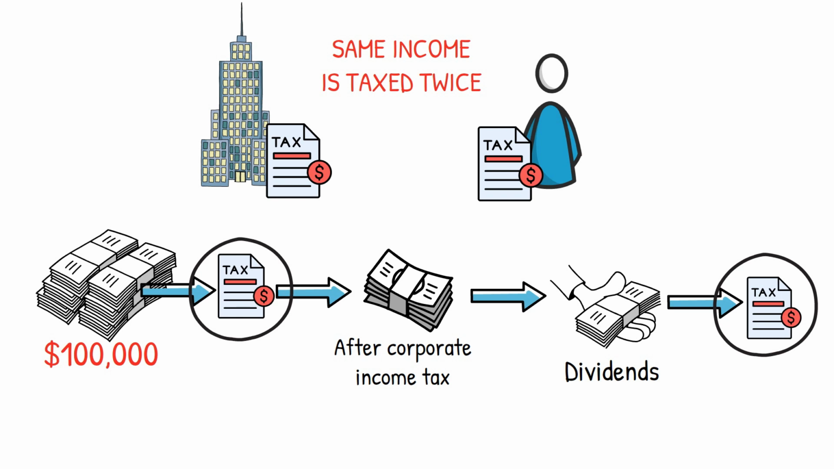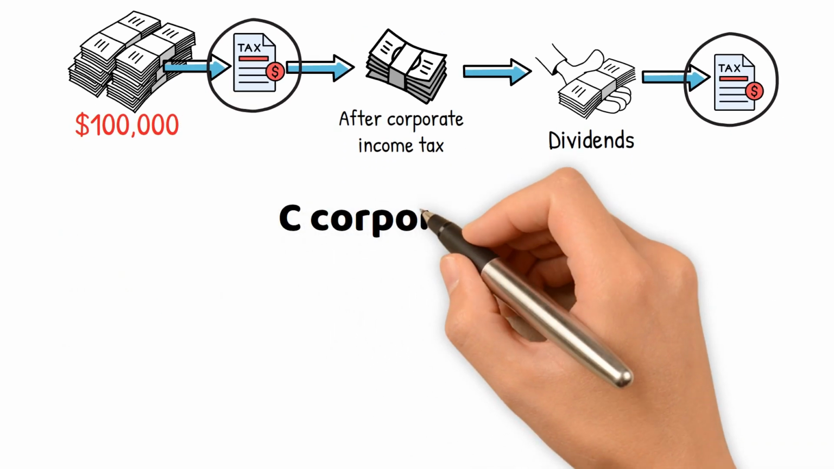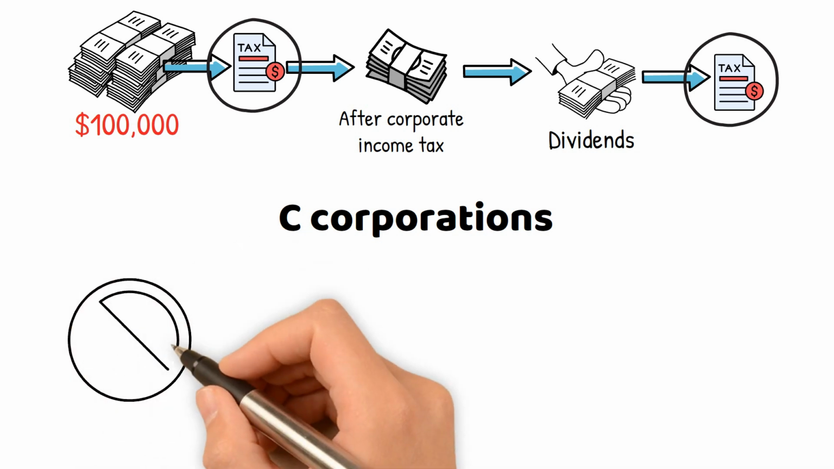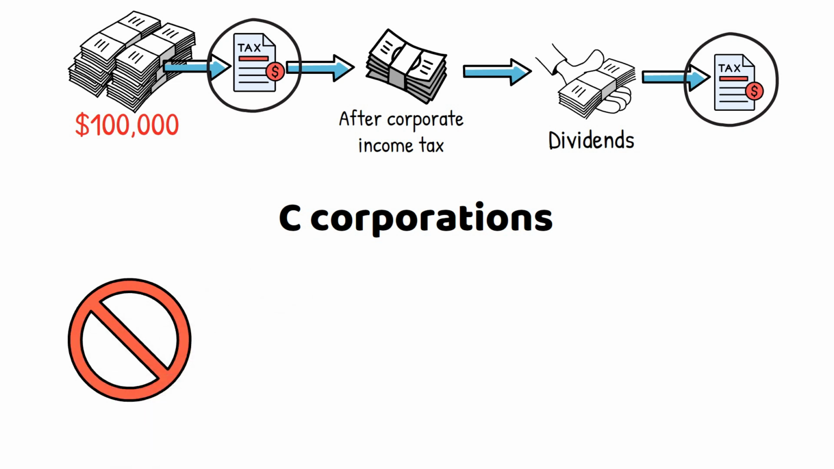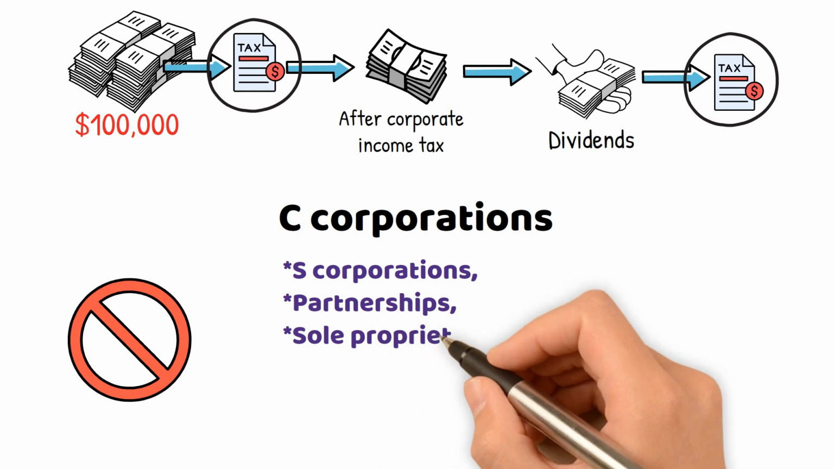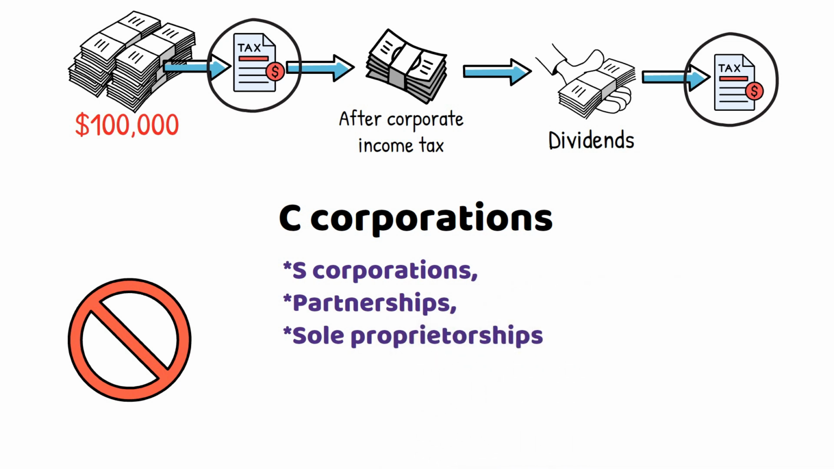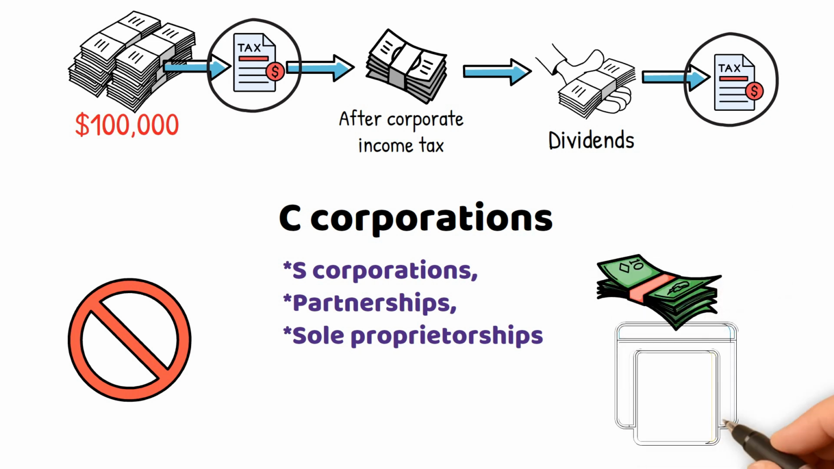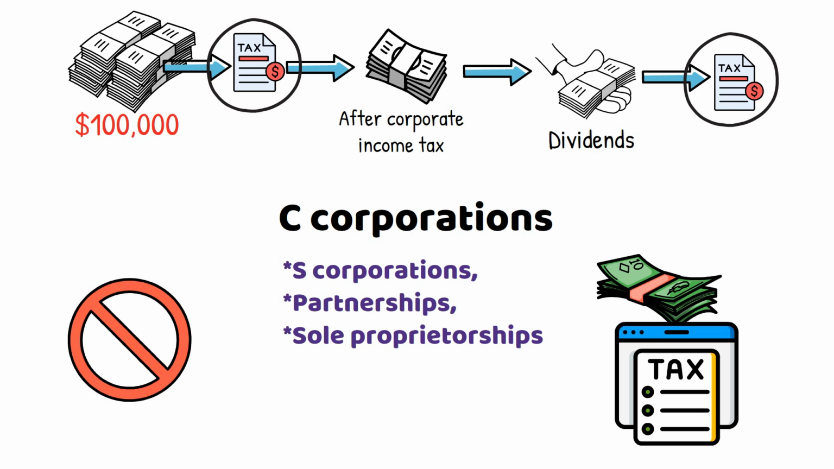Double taxation is a common concern for businesses structured as C corporations, as they are subject to corporate income tax. To avoid double taxation, some businesses structure themselves as pass-through entities, such as S corporations, partnerships, or sole proprietorships, which do not pay corporate income tax. Instead, the profits are passed through to the owners, who report the income on their tax returns and pay taxes at their tax rates.